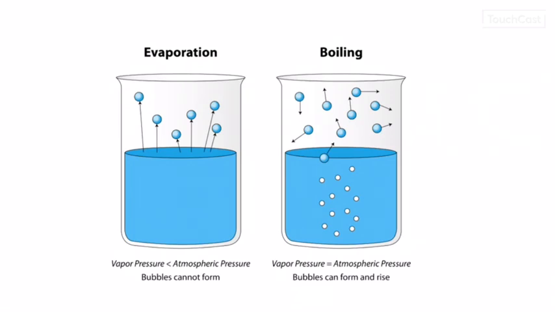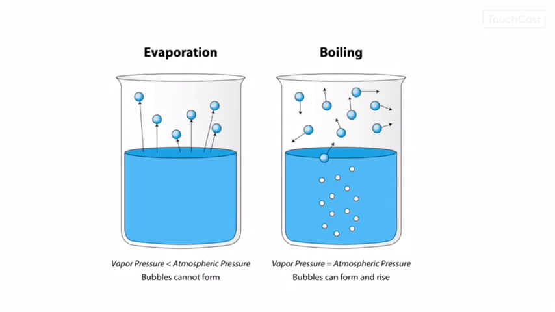But if you look at the boiling, you can see a larger number of molecules in the vapor phase. So, the vapor phase exerts a pressure which is almost equal to the atmospheric pressure, and you can see bubbles rising up. This is because we are providing external heat in the case of boiling.